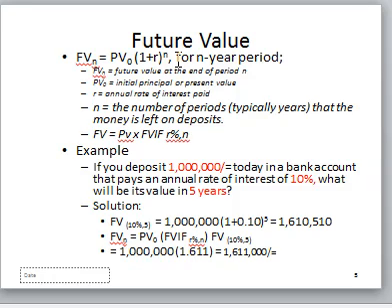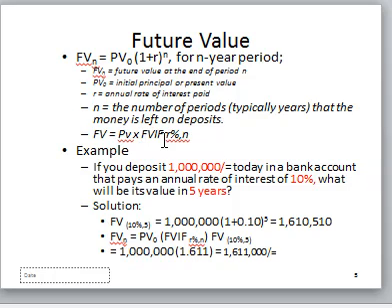So let's look at future value. How do you compute the future value? To compute the future value, our future value will be equal to the present value into (1 + r)^n, where n is the period, FV is the future value, PV is the initial principal, or what we call the present value, and r is the interest rate. You can as well use financial tables to compute your future value.